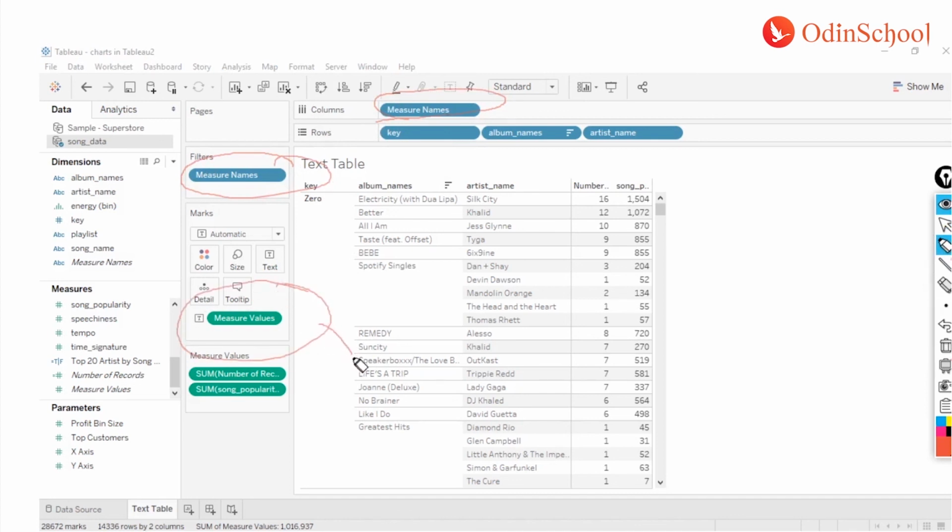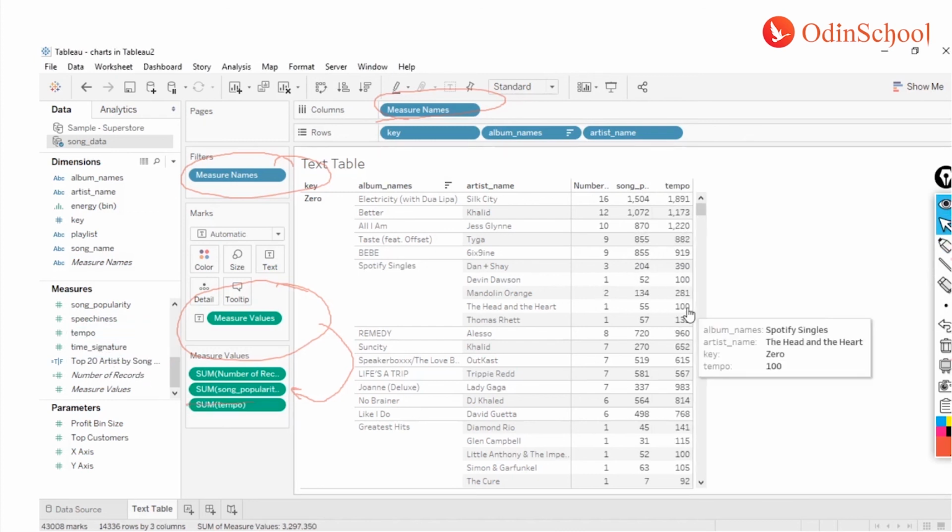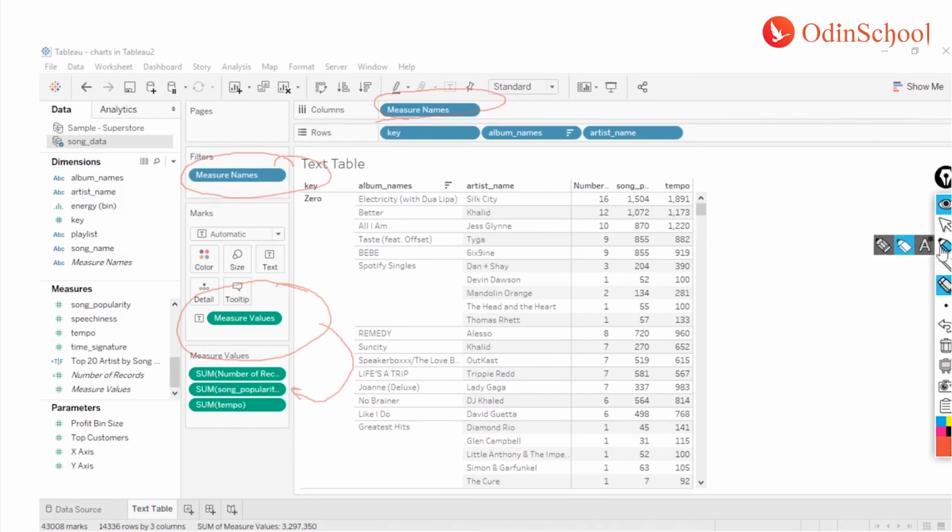And within the measure shelf, it's going to create a new shelf over here, in which it adds these values one by one. Now let's say I want to add one more value, let's say tempo. If I do a double click, I got the tempo column over here, included with the others, right? So that's the beauty. You can keep adding as many as you want.